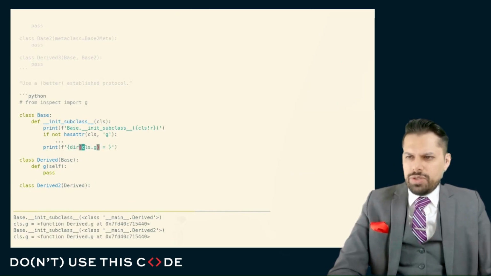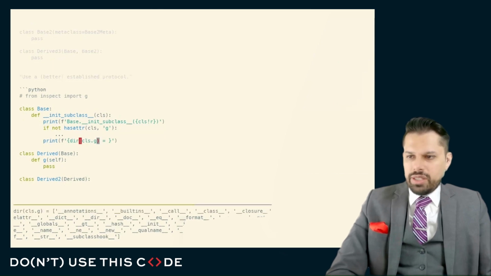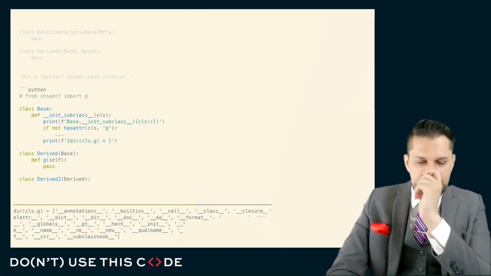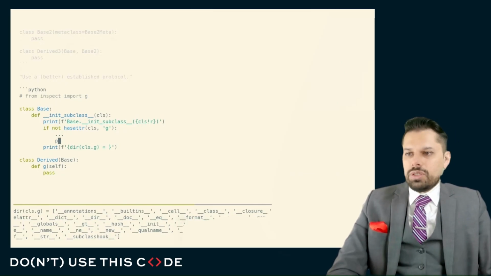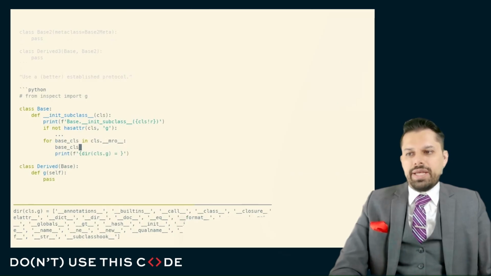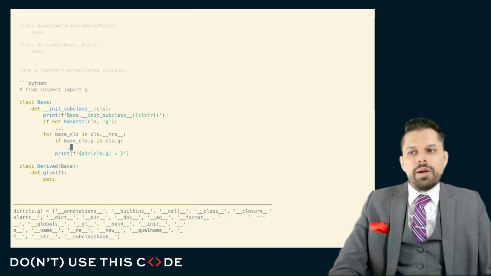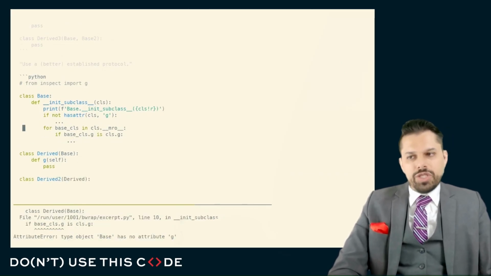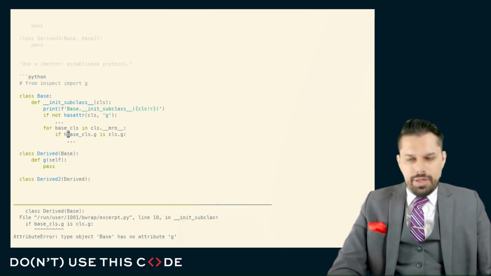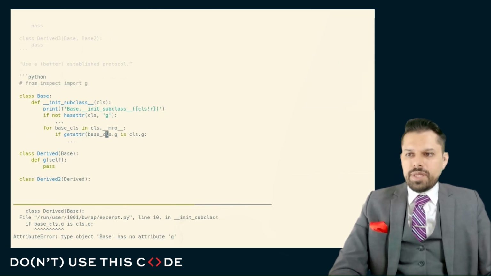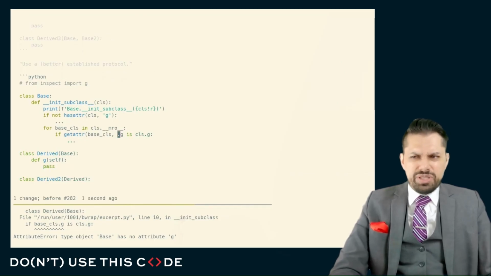There is a way for me to figure this out. If not directly from this thing, then I'd figure this out by trawling the MRO myself. So here I could do this for class like this. And I could see base class. And this is basically where this thing came from. And of course I'd have to check to make sure that this thing actually exists, so here, something very simple. So I could kind of check, but this is very imprecise.